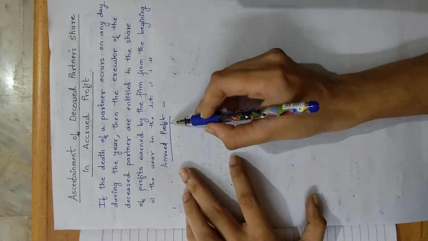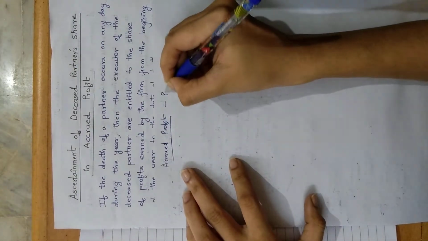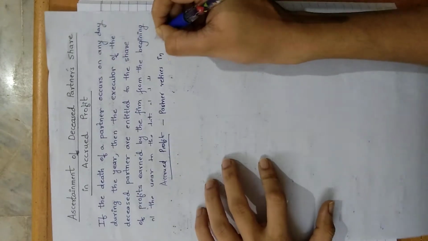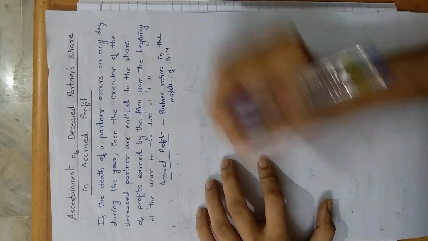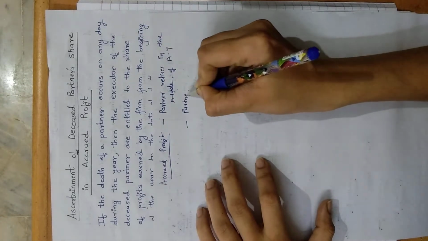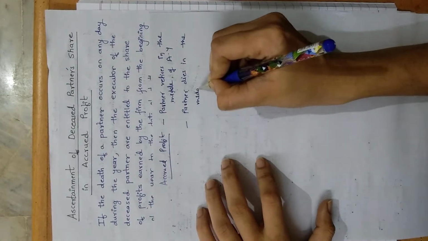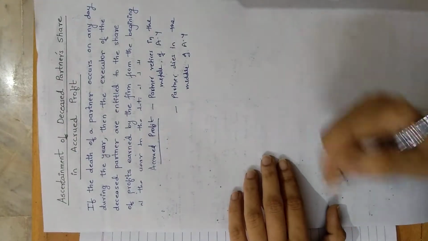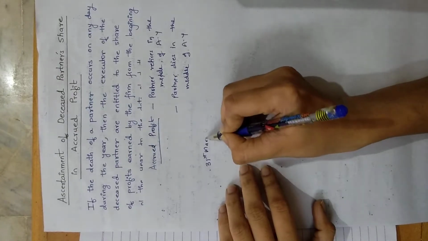When there is a need to calculate accrued profit, when a partner retires in the middle of the accounting year, similarly in death, when a partner dies in the middle of the accounting year. म्हणल्यार कितें? Let's say for example, the financial year is ending on 31st March.